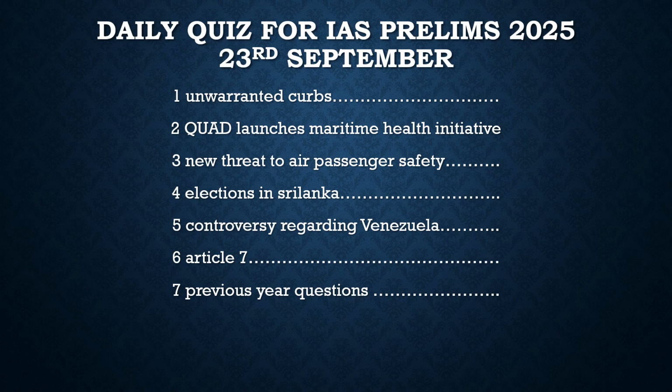His name is Nicolas Maduro. There is a concern whether he actually won or not. The US does not have good relations with him, and similarly there are other countries who have congratulated him. So this is the basic controversy there.